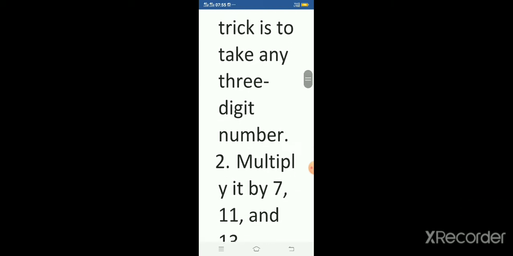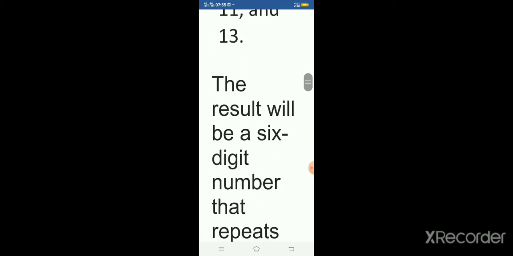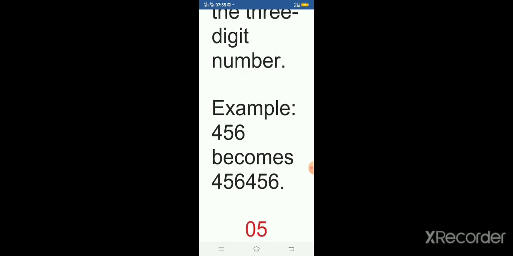A related trick is to take any 3-digit number, multiply it by 7, 11 and 13. The result will be a 6-digit number that repeats the 3-digit number. Example, 456 becomes 456456.